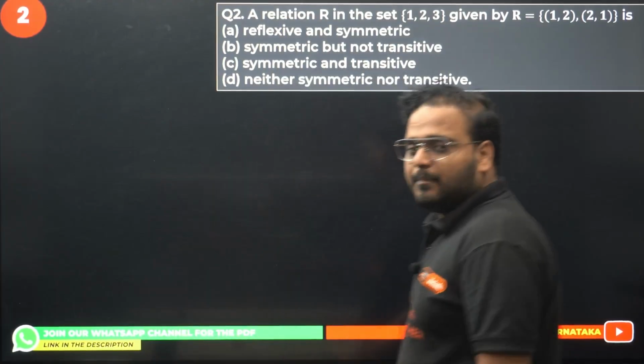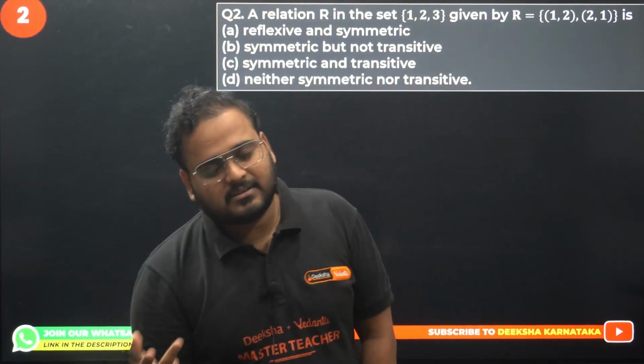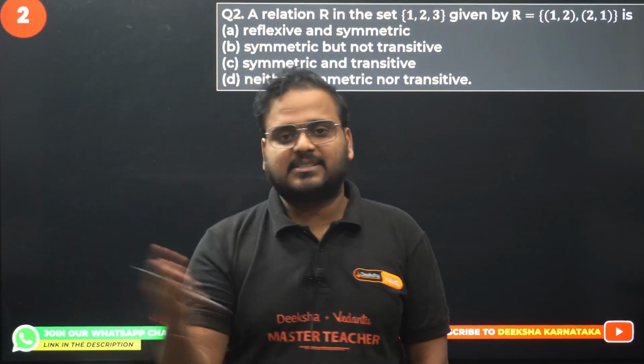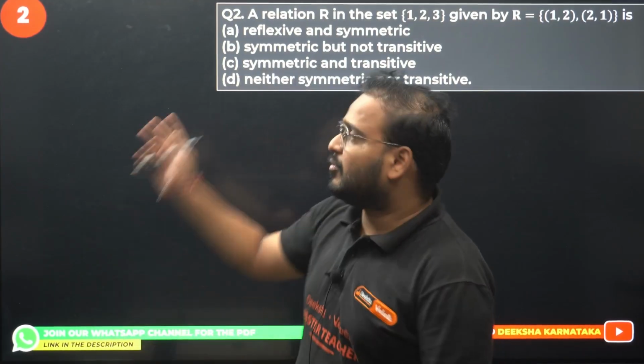Next up, for example, empty relation, null set, universal set, all of this has to be studied. Reflexive and all that, of course, is there. But let's move on to question number 2 now.